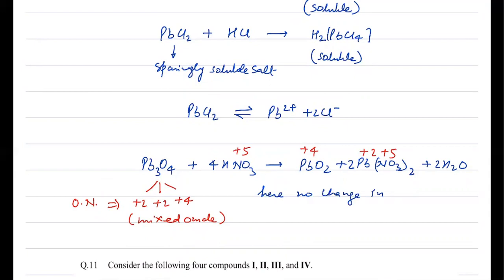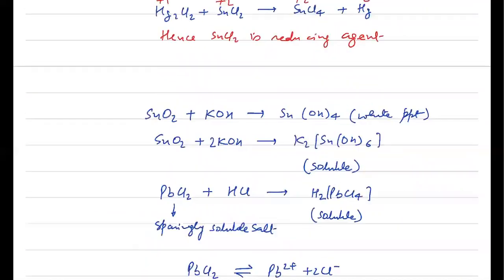That's why it is not a redox reaction. Hence this option is also incorrect.